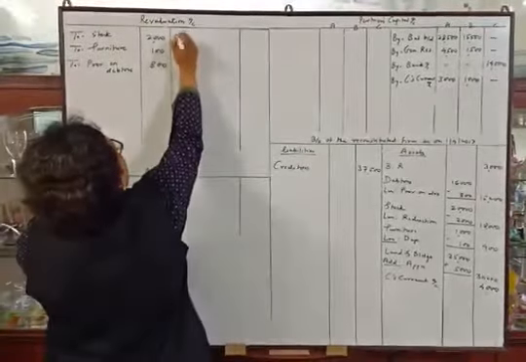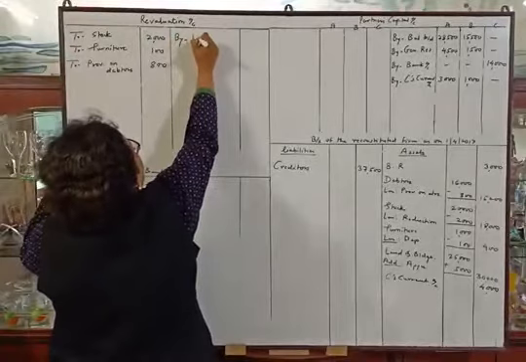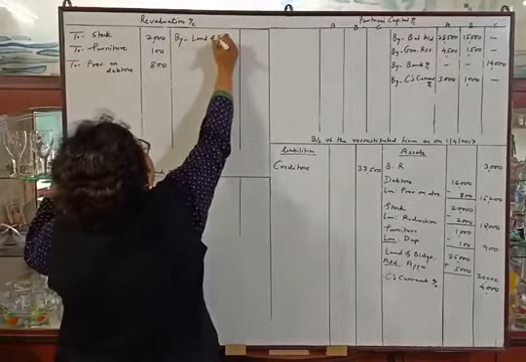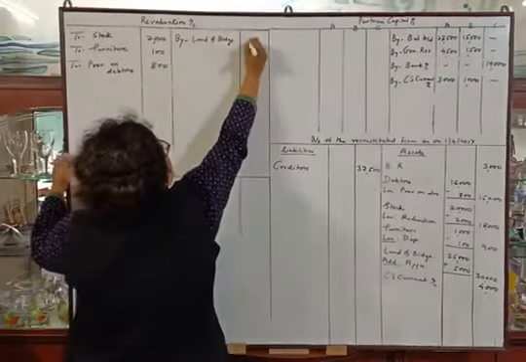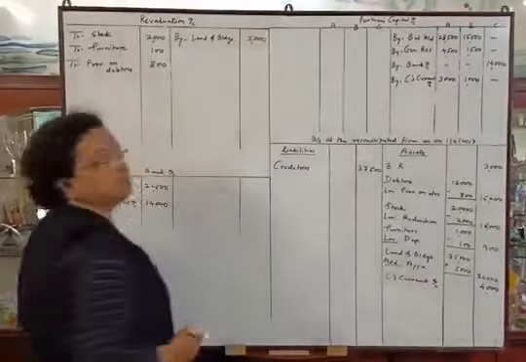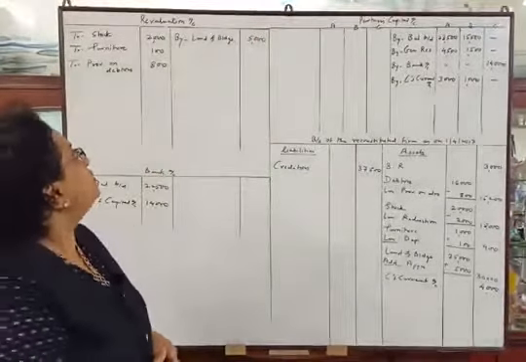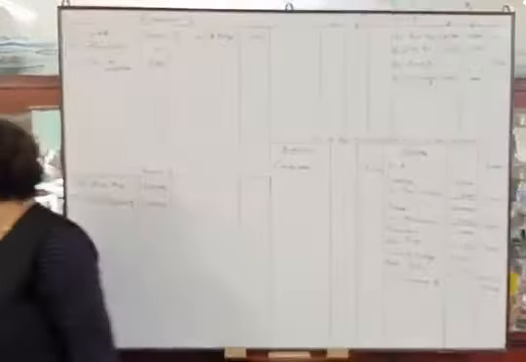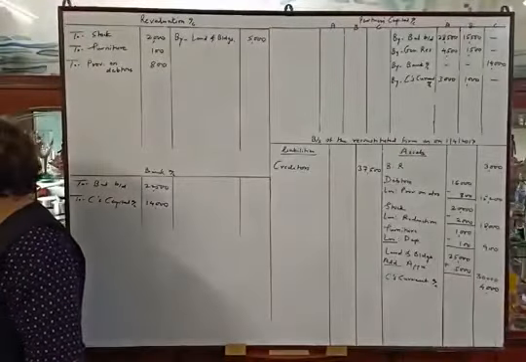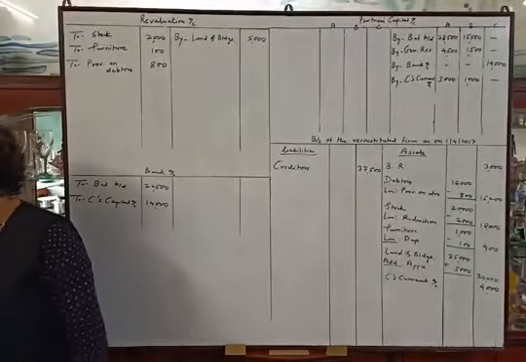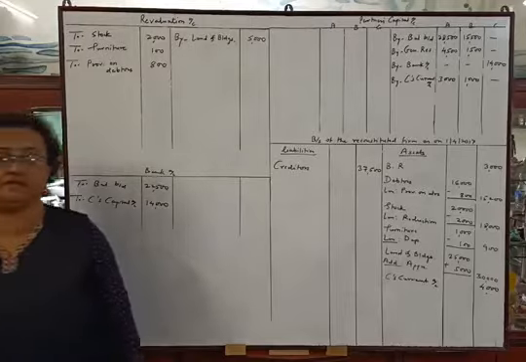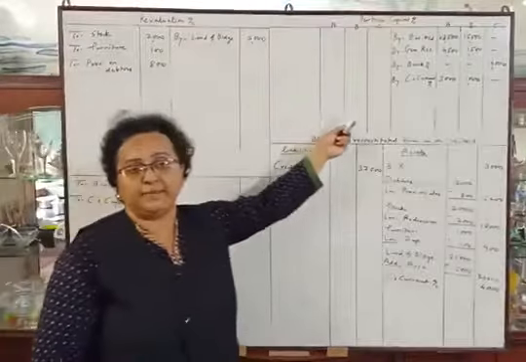So by land and buildings rupees 5,000. Okay. Now they told us to adjust the capital accounts. We will do that adjustment afterwards while tallying the capital account.